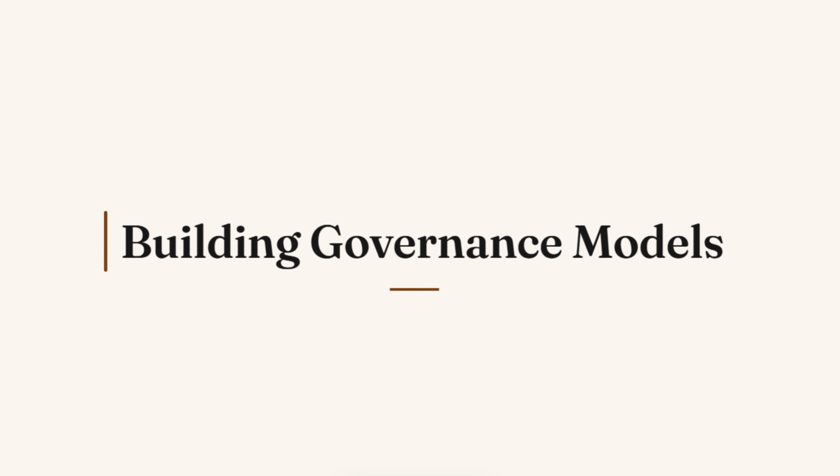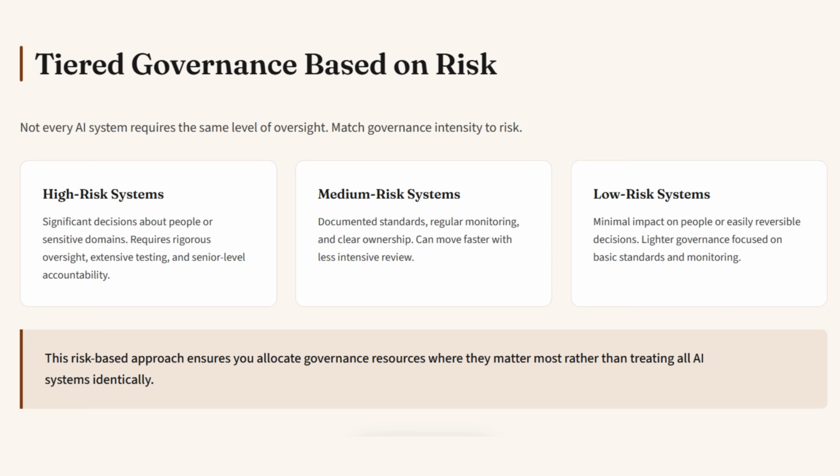For building governance models, you want to consider how to implement these accountability elements in practice. There must be tiered governance based on risk. Not every AI system requires the same level of oversight. Match the governance intensity to the risk. High-risk systems are those making significant decisions about people or operating in sensitive domains, and they need rigorous oversight, extensive testing, and senior-level accountability. Medium-risk systems need documented standards, regular monitoring, and clear ownership, but can move faster with less intensive review.